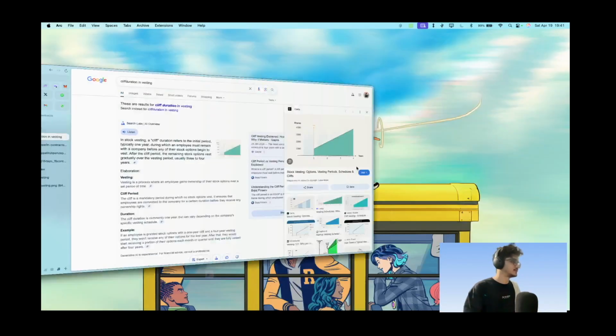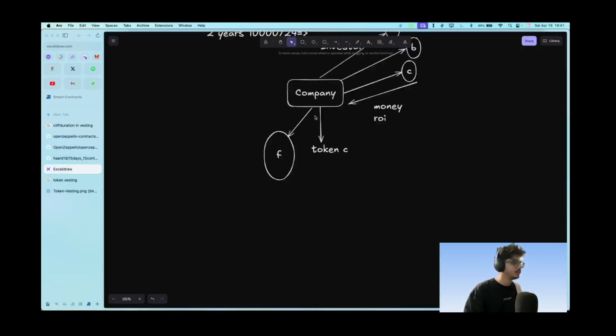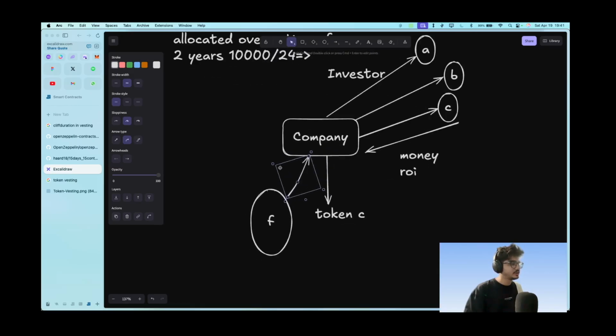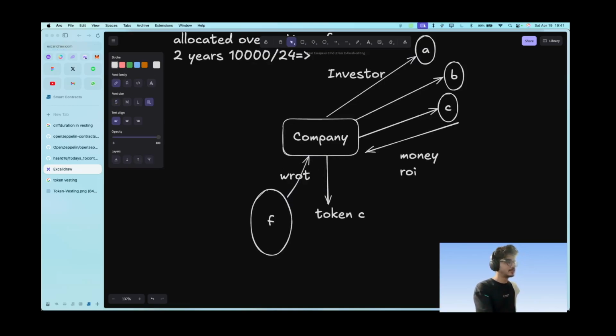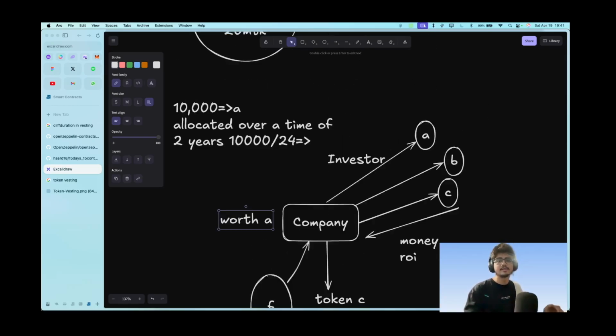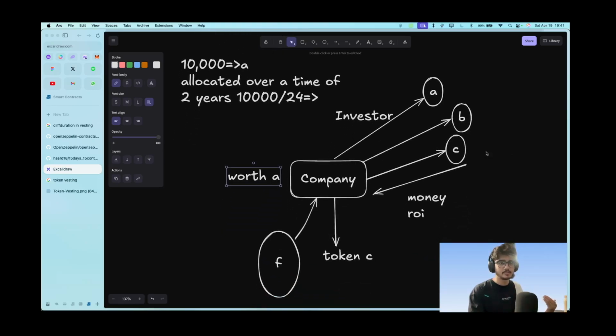So basically, let me explain how this works. So the founder, how do I rotate this? Yeah, I rotate it like this. So the founder actually deposits money worth how much A needs into the contract first, and the contract slowly trickles it into it. It does not mean that the founder or the owner of this contract has to release them on a monthly basis. They can deposit all the money in the contract at once, and those will keep on trickling to the person as the time passes. Okay,